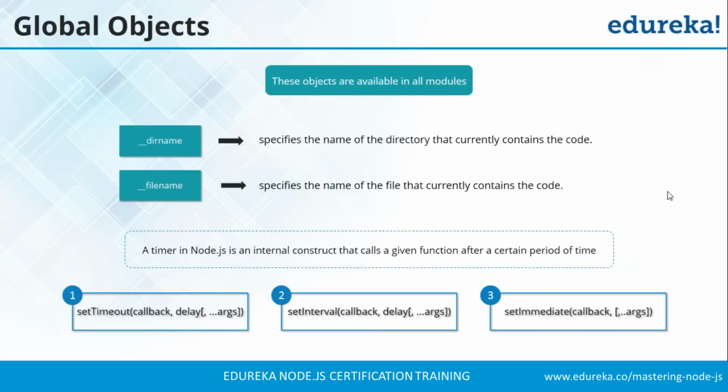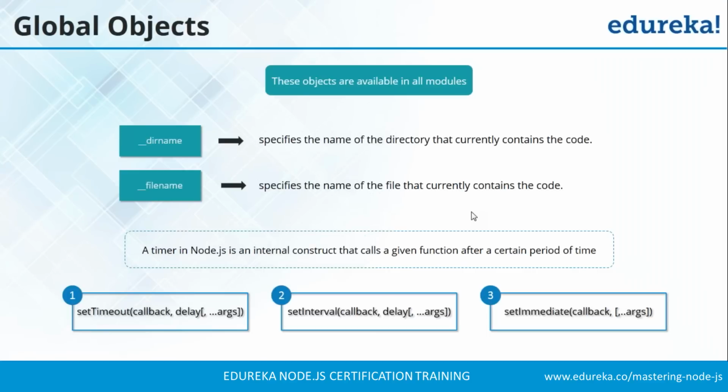We also have three more functions: clearImmediate, clearInterval, and clearTimeout. The clearImmediate function stops immediate objects created by setImmediate. The clearInterval function stops an interval object created by setInterval, and the clearTimeout function prevents a timeout object created by setTimeout. So are we clear, guys, what these global objects are and how they work? Can you give me a quick confirmation? Okay, it seems everyone is understanding the concepts.